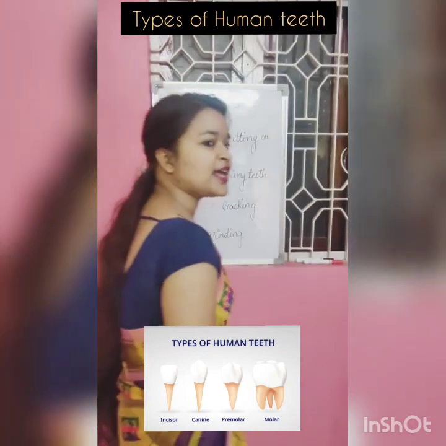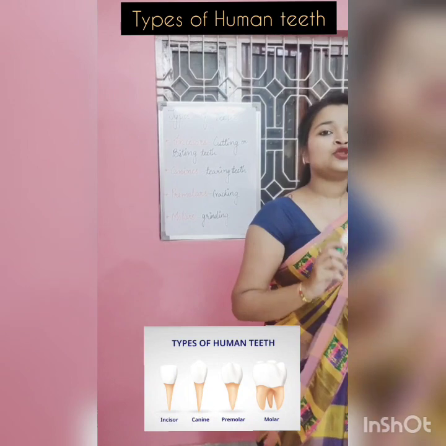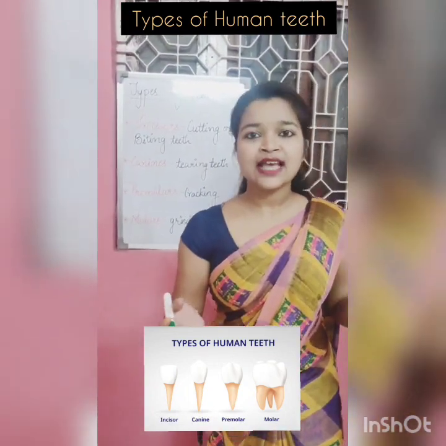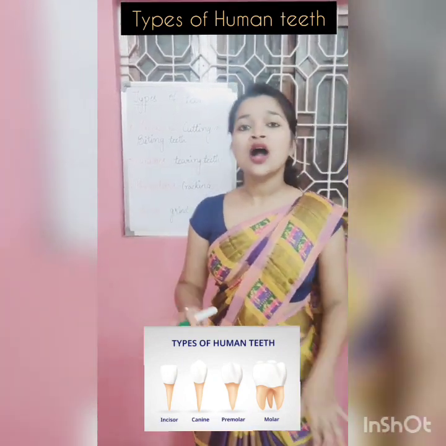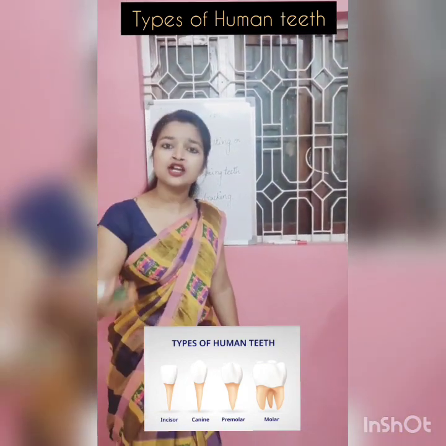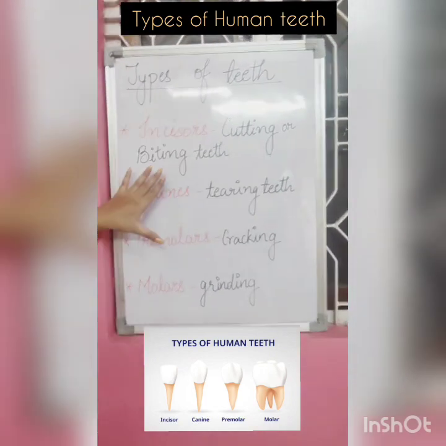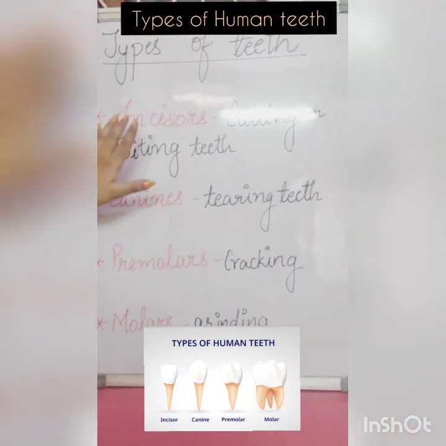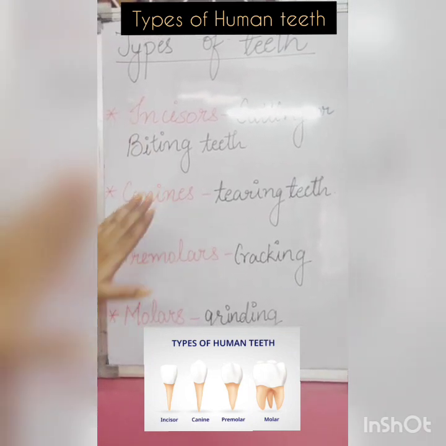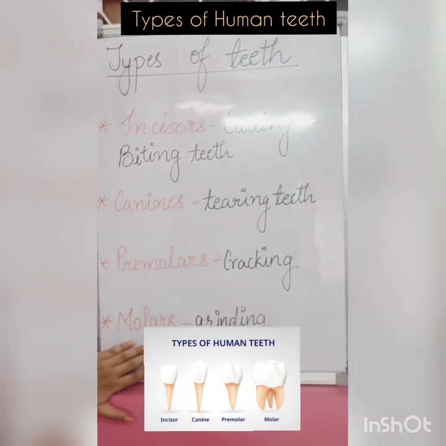Our next topic is types of teeth. Now, if you look in the mirror and observe your teeth, are they all of the same shape and size? No. They are all of different shapes and sizes, and as per that they have different functions to do. On that basis, the teeth are divided into 4 categories. Number 1 is incisors. Number 2 is canines. Number 3 is premolars. And number 4 is molars.